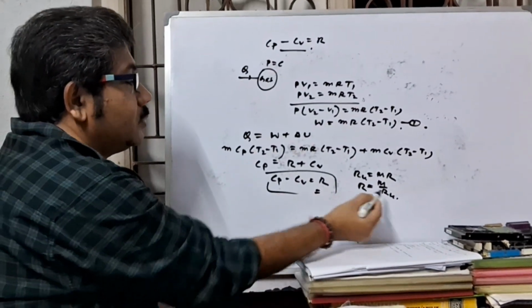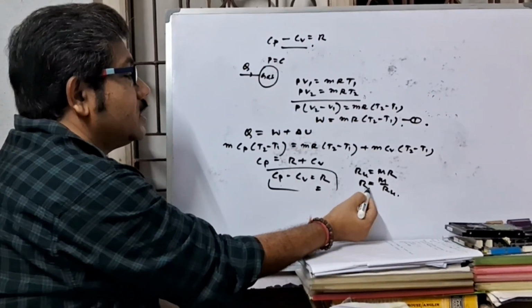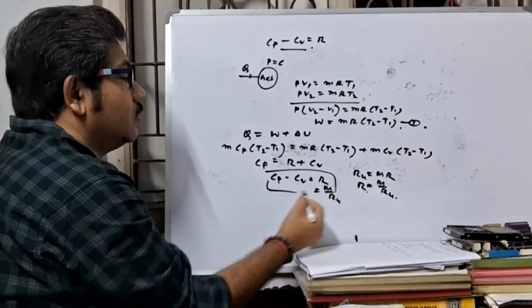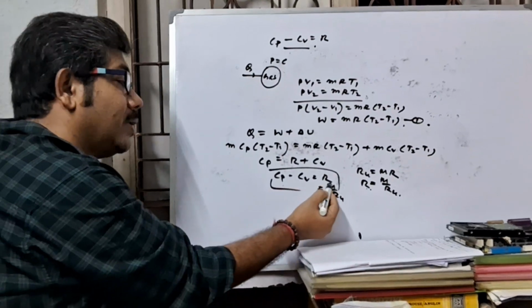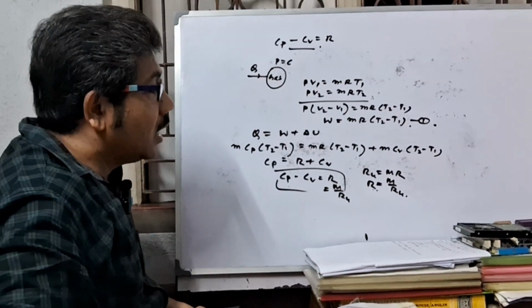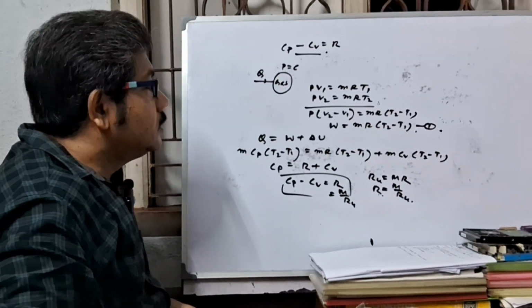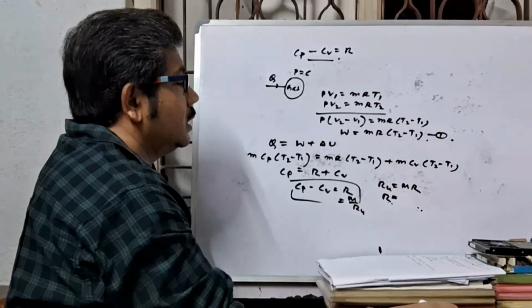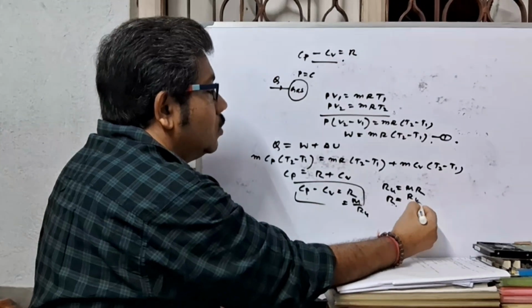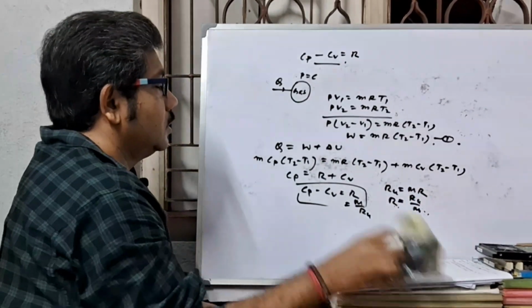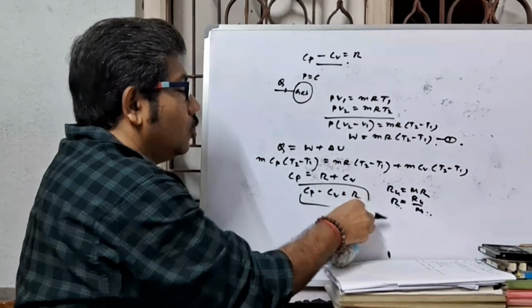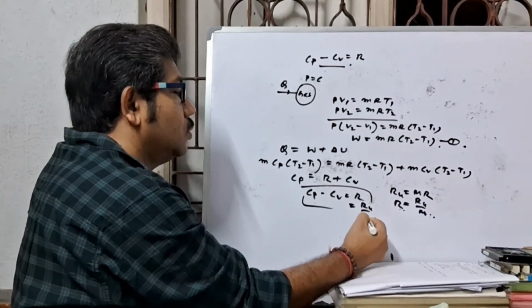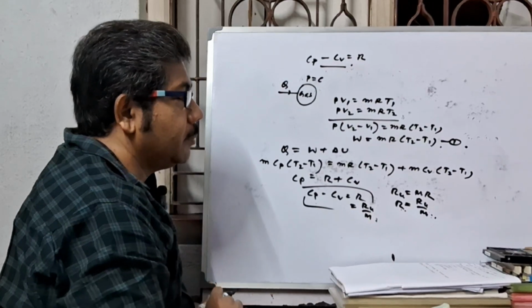So from this equation, Cp minus Cv equal to R, or, sorry, Ru by m. Here it is Ru by m. It can also be proved.